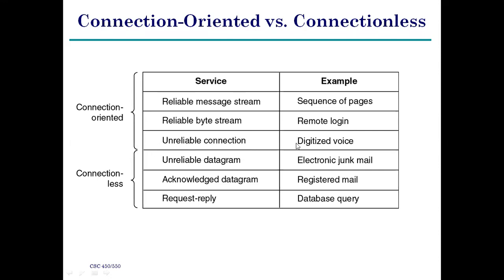Next, in connection oriented, sometimes an unreliable connection is also used. That is called digitized voice. In a digitized system, there is an unreliable connection. Why? Because where the problem occurred in digital, we don't know. It is difficult to identify a problem in digitized voice or digitized information, right?